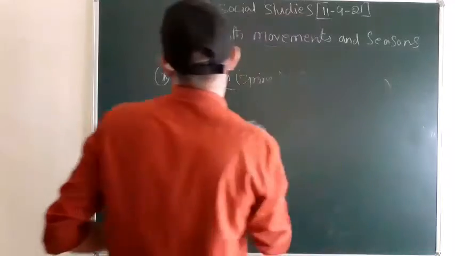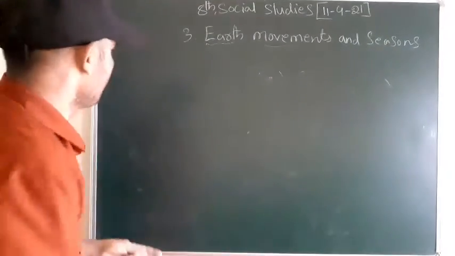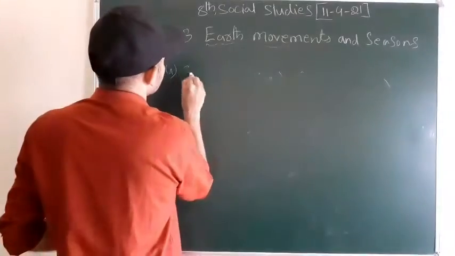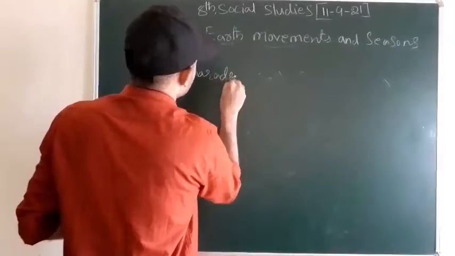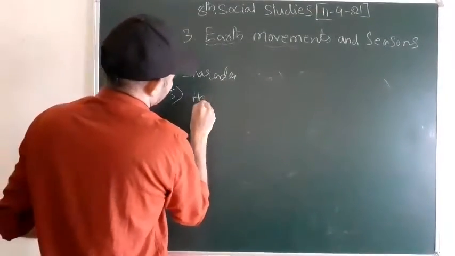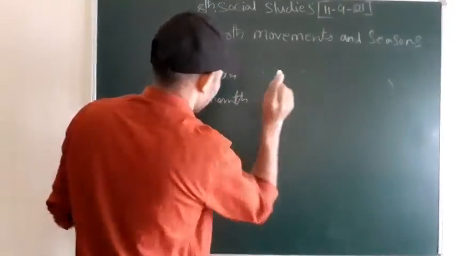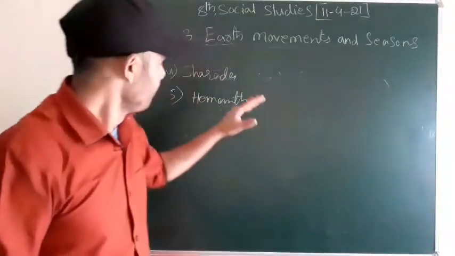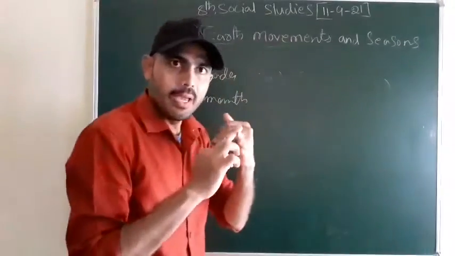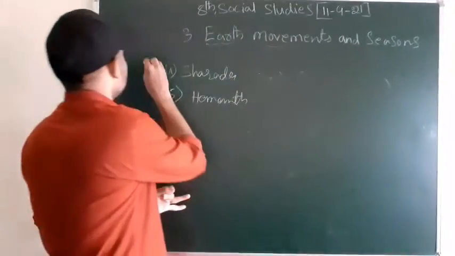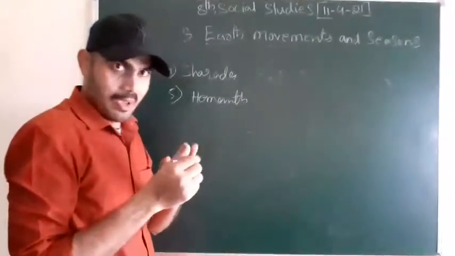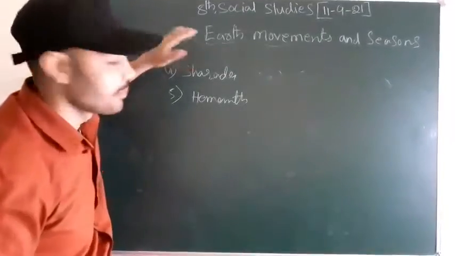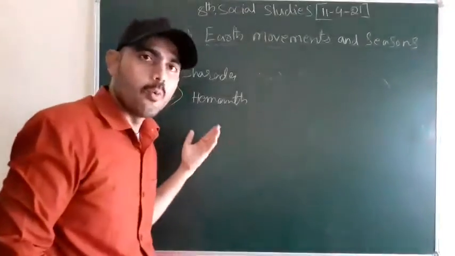And next we are going to discuss Sharad and Hemant, right? See, already we discussed which months. April and May is Vasanta, right? May, June is Grishma. July, August is Varsha.